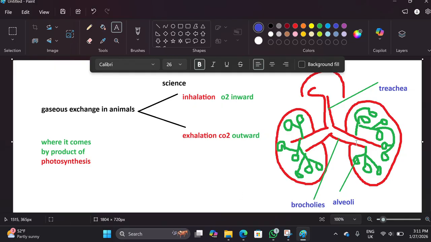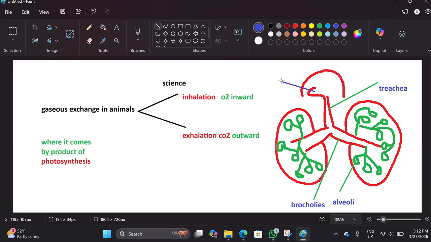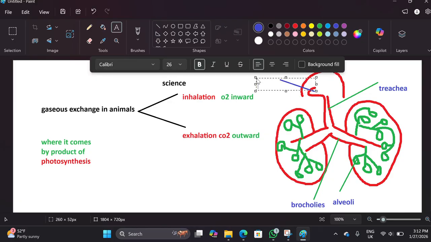Then when the bronchioles go inward, they again divide and form alveoli, air sac-like structures. So this is basically the nasal part. We can also draw it like this. It's the nasal cavity, where air actually comes into the body. So it's the first part, the nasal cavity, you can say.